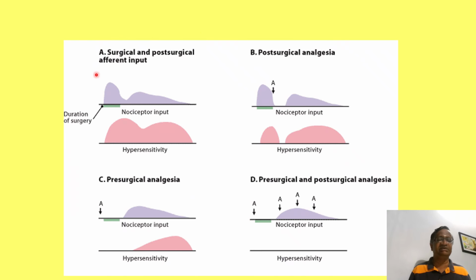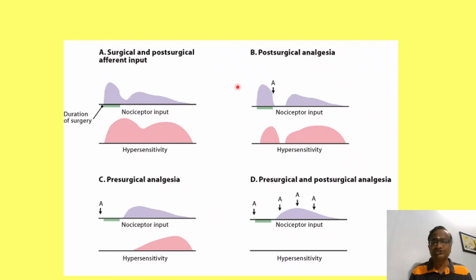Now I have a fantastic photo here. This is the surgery, and this is the post-operative period. The duration of surgery is in gray. Now, there is surgical and post-operative afferent input. After some time, you get hypersensitivity like this.